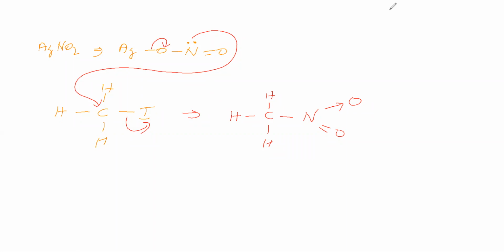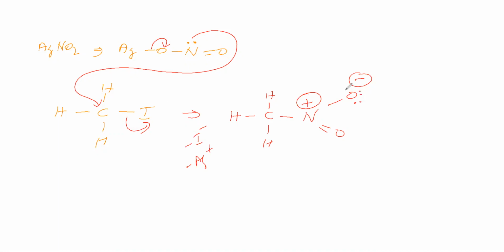So now this nitrogen is donating lone pair and making bond with this carbon, and here O minus is there. Nitrogen is having positive charge because it made bond with the carbon. This I minus is leaving, and Ag plus is leaving, so AgI is leaving. This O minus is having how many electrons?